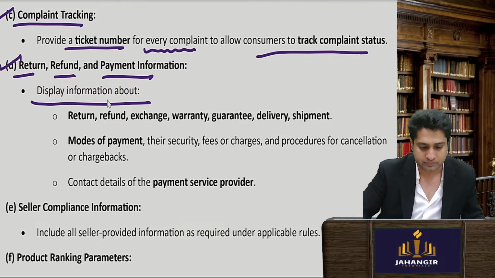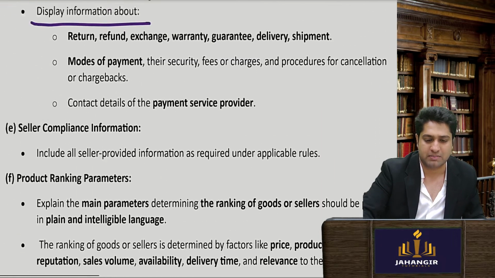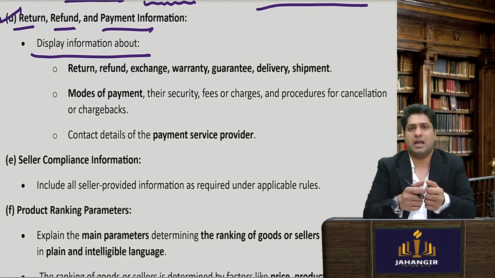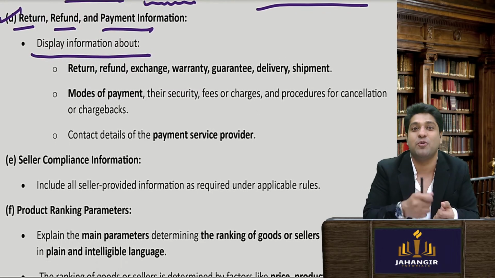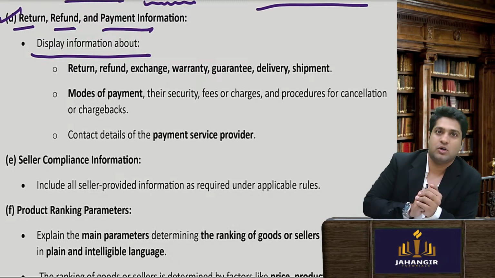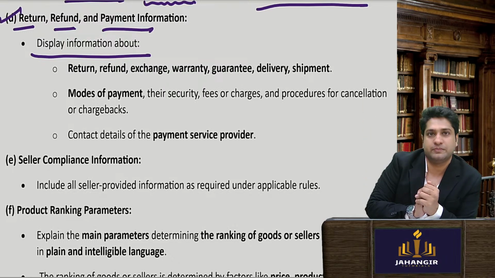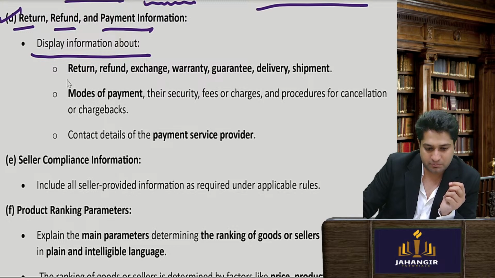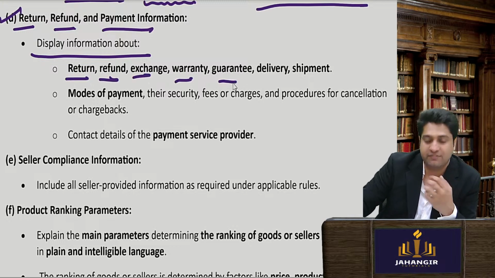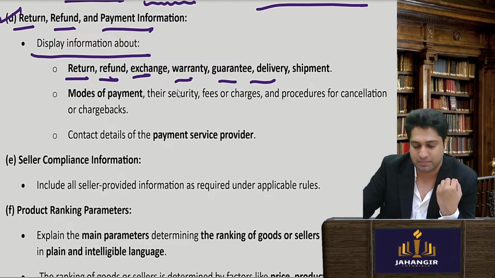Mode of payment. Sometimes when we go, they tell you that they are a marketplace. So I'm going to purchase a Titan watch on Amazon. Details about the return policy, exchange, warranty, guarantee, delivery and shipment should all be mentioned.